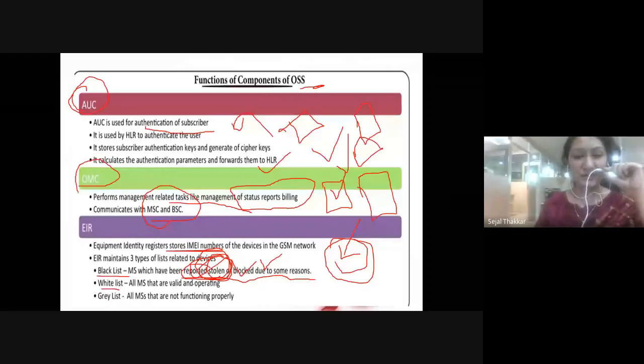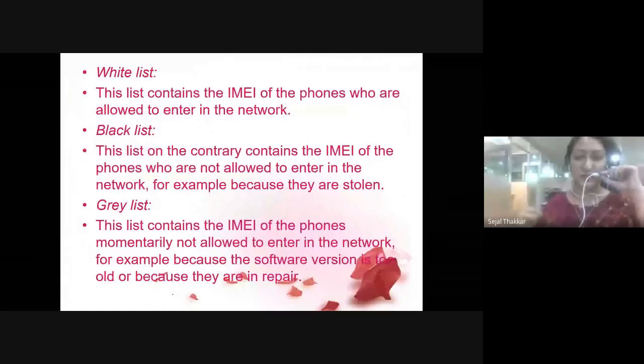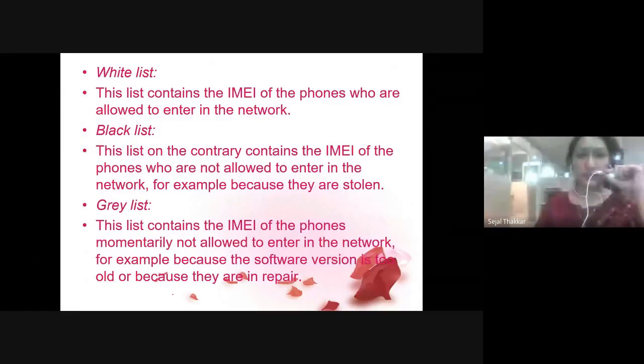Third thing is the whitelist, meaning users who regularly pay their bills and have purchased mobiles with a proper bill, so they are allowed to call anywhere. The gray list keeps such mobiles which are not functioning properly due to some problems or errors. So these are the three lists, right? Suppose their version is too old, or they are in repair, then according to that they may or may not be allowed into the network.